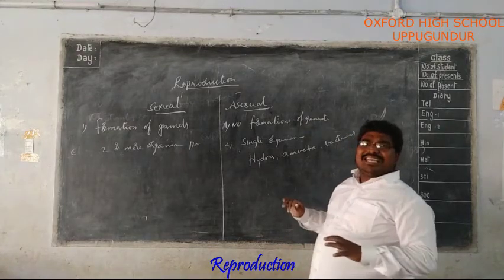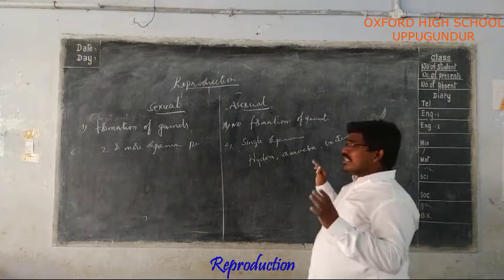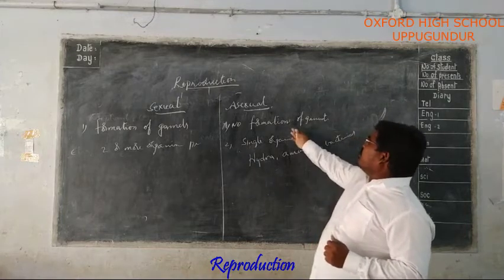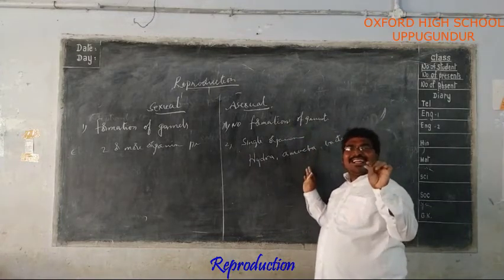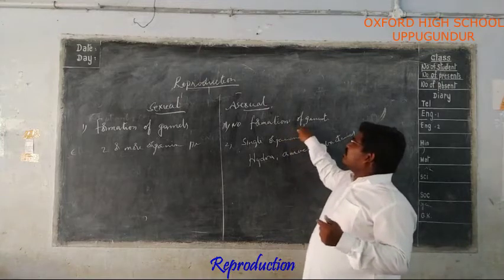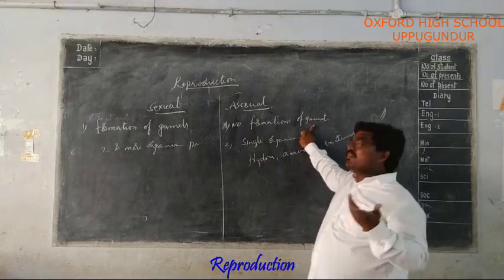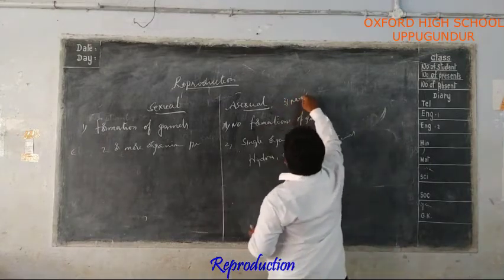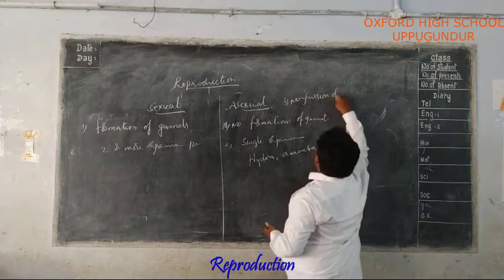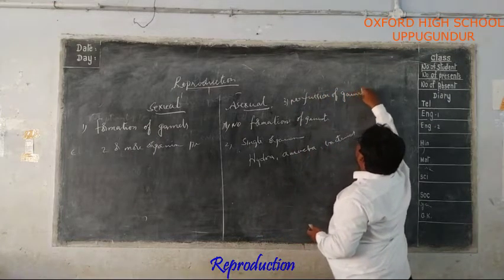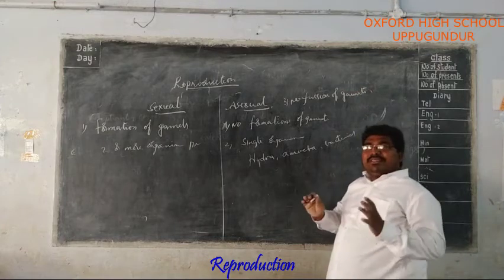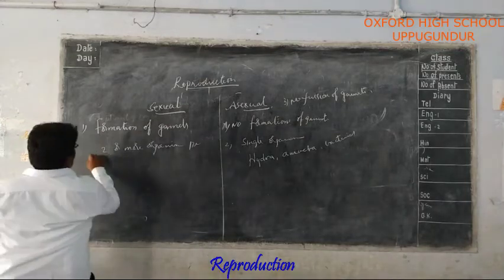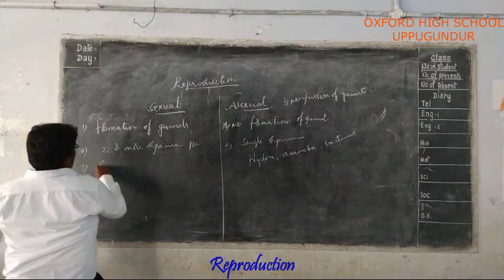During unfavorable conditions, the organisms can perform this asexual mode of reproduction. There is no formation of gametes. A single organism is involved. As the formation of gametes does not take place, no fusion of gametes also takes place. And it forms babies which are similar to them. Here, in sexual reproduction, fusion takes place.